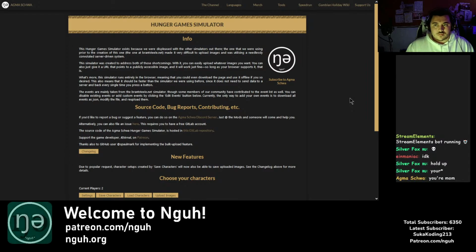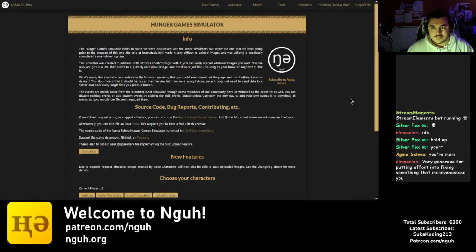So this runs in your browser. You can save the state, reload it later, or at least not the state of the game, but the setup. And any image that the browser can render just works. And what we've added recently is that when you save your setup, it also saves the images properly this time, because it used to not do that. It was horribly broken. But now it should work. However, as a result, the saves can get rather big. If you upload like 10 2 megabyte images, then you download the save, it's going to be 20 megs, more or less.